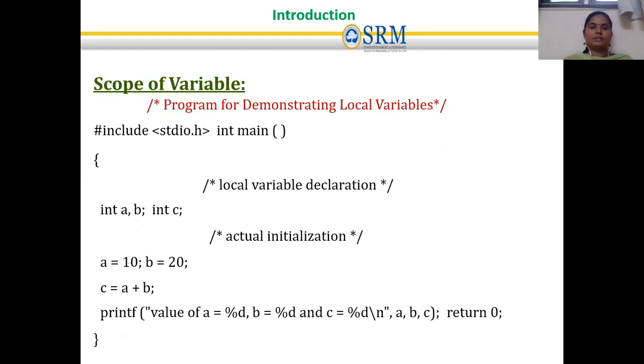For example, see the program. We used the stdio.h library header file, and then we have a main method, int main. Within the main method we declared variables int a, b, c. The a and b values are assigned, and c holds the result of an arithmetic operation. Then we printed the value of c. The a, b, and c values will be destroyed within the function itself. They will not be seen outside of the function. You can't use the a, b, c values outside of the function.